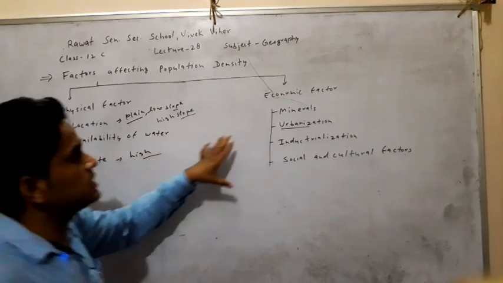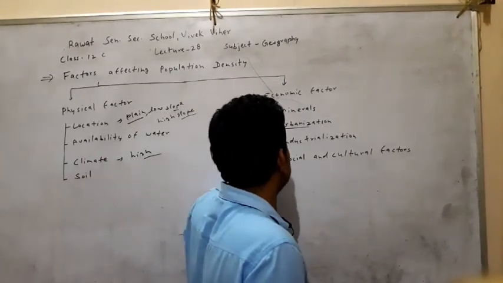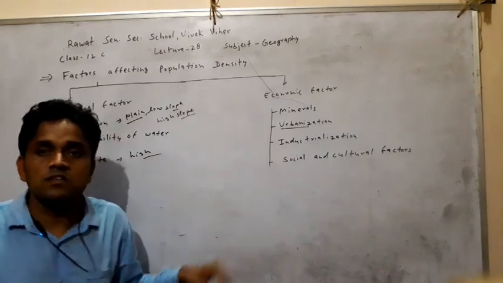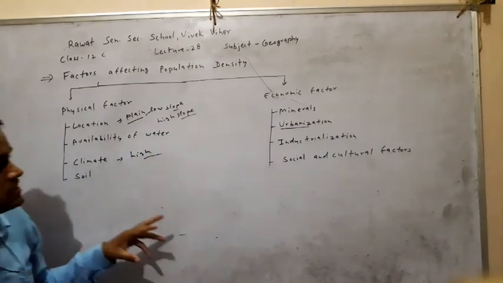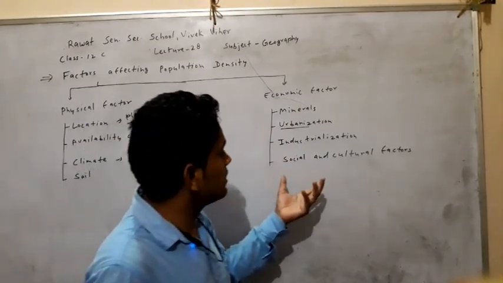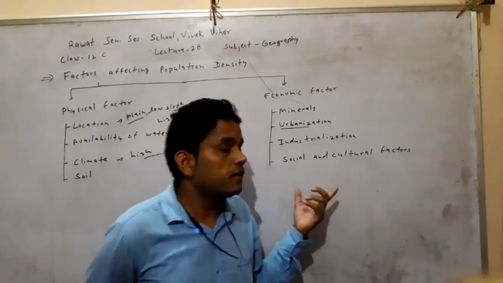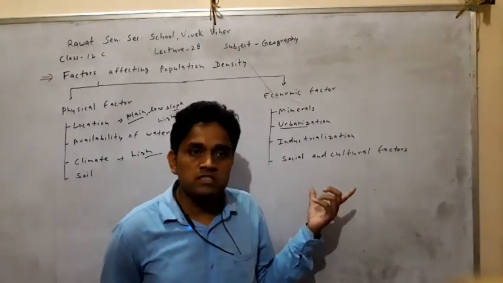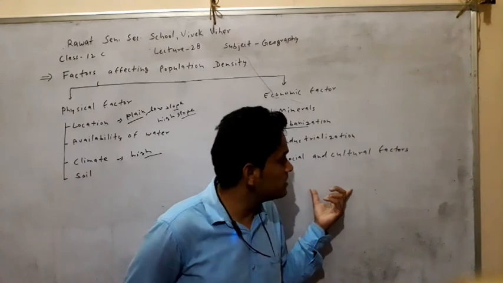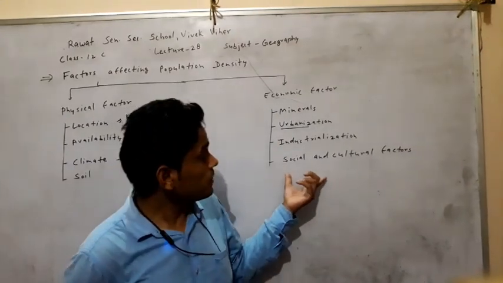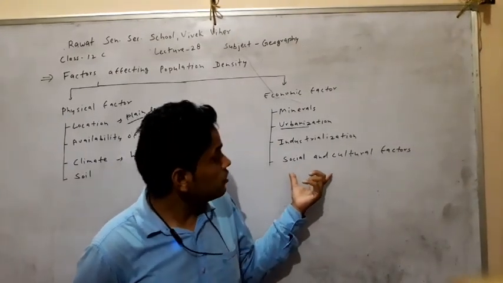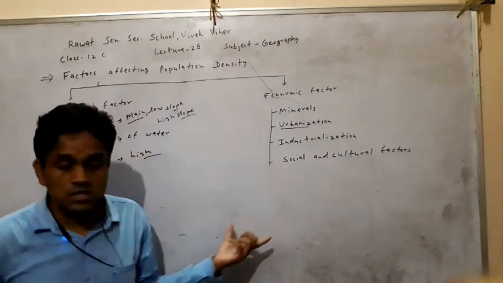Also minerals, urbanization and industries affect it. And among social and cultural factors, in regions with non-violence, people of the same religion living there also affect the population density.